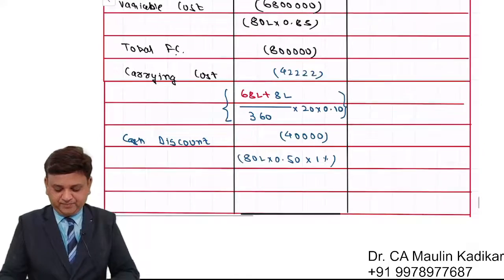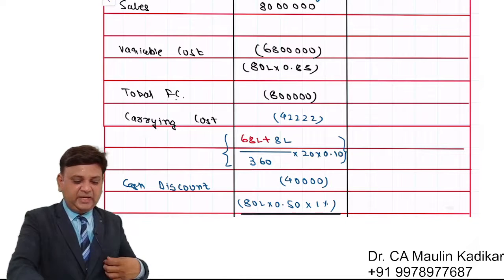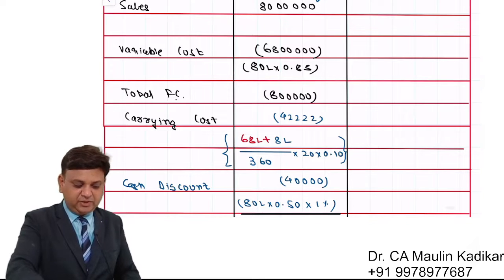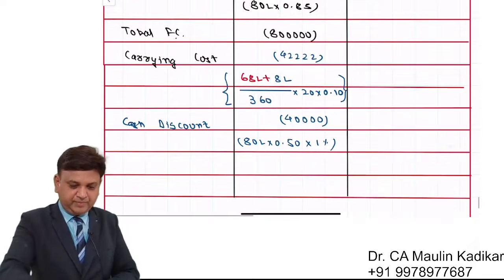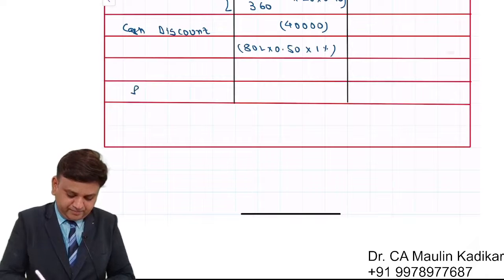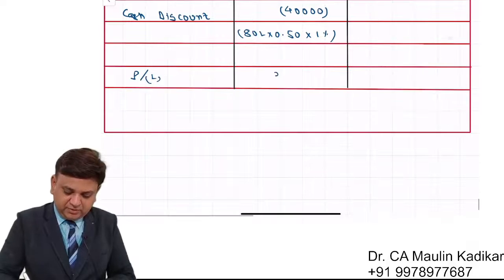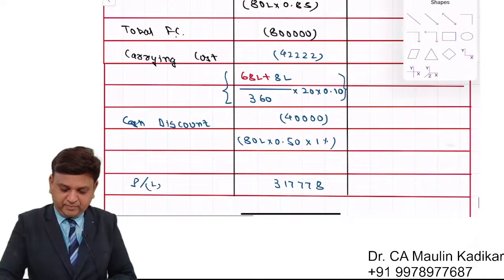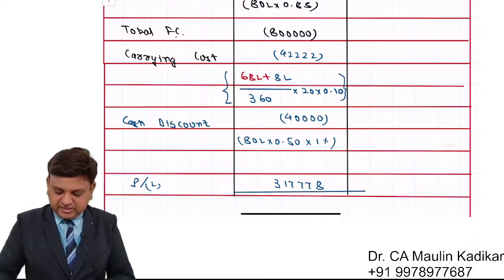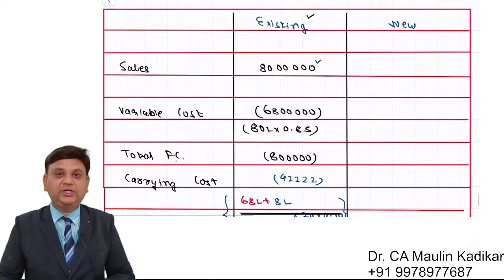That's it. All the expenses will be deducted from the revenue. 80 lakhs minus 68 lakhs minus 8 lakhs minus 42,222 minus 40,000. That will give us a profit. So there is a profit of 3,17,778. I request all of you to write down the answer for the present credit terms and then compute the answer. What is the profit or loss for the new credit terms?